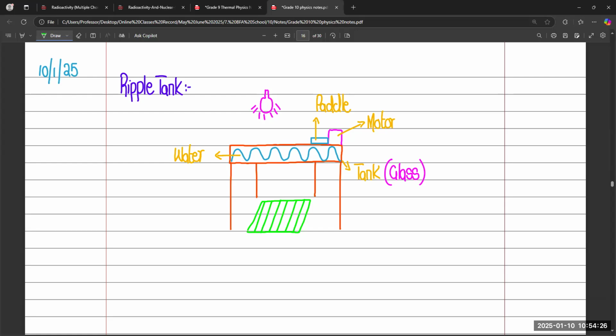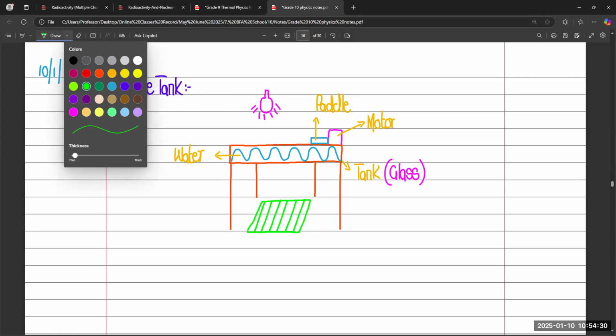And why does it happen? Because you observe that in this shadow, some part is bright, some part is dark.